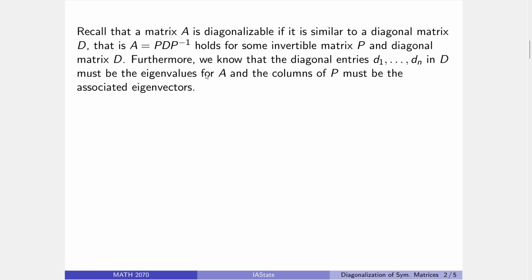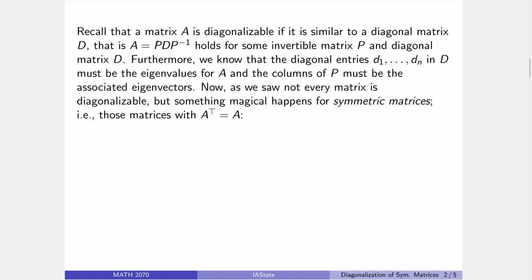Alright, and as we learned when we first talked about this, this is a very nice situation to be in. Similar matrices must have the same eigenvalues. A diagonal matrix is a triangular one, and thus the diagonal entries are precisely the eigenvalues for D, so they have to be the eigenvalues for A. And then furthermore, the columns of P can be demonstrated to be the associated eigenvectors.